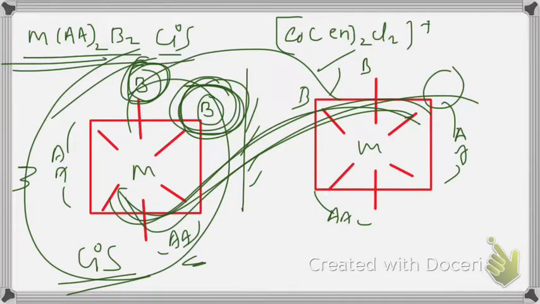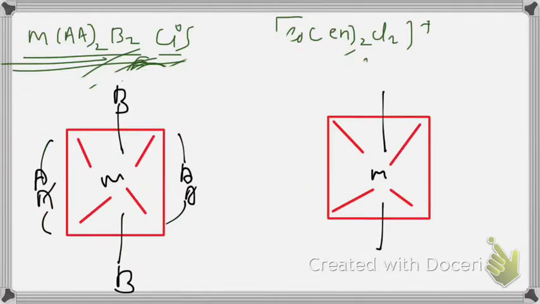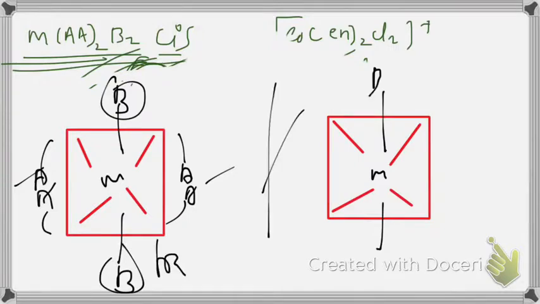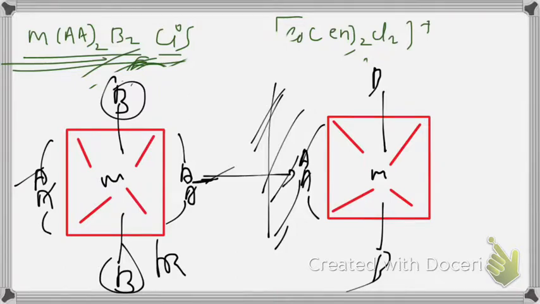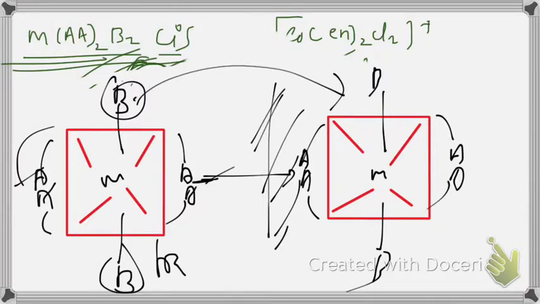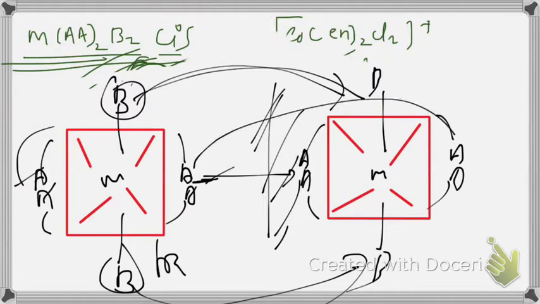Now we have to see the trans form also. Now see the trans form of MAA twice B2, AA, B and B. B and B are opposite, so it is the trans form. Here in the mirror plane, you can see B and B here, AA here. This AA will be here, and this will go on the opposite side. When it is placed above this one, B will superimpose, this B will superimpose, this AA superimposes, and this AA superimposes here. So they are superimposable mirror images, so they are optically inactive.